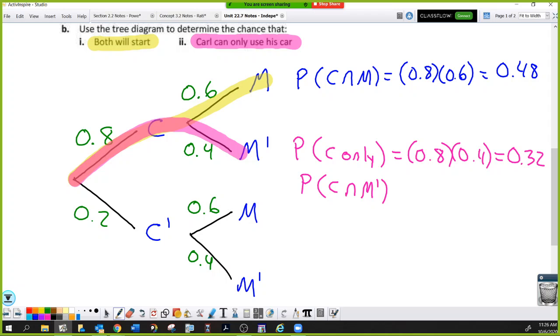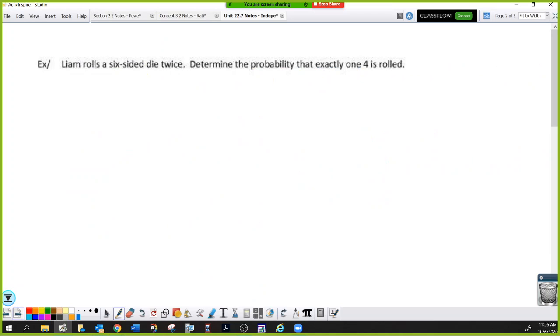And the last example for today. Liam rolls a 6-sided die twice. Determine the probability that exactly one 4 is rolled. Okay. So what you have to do for this one is you have to remember that each roll of the die is an independent event. Oh, that's horrible.